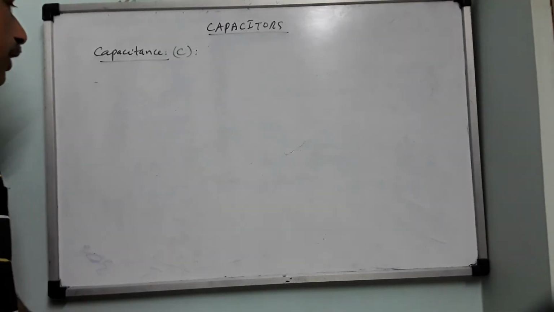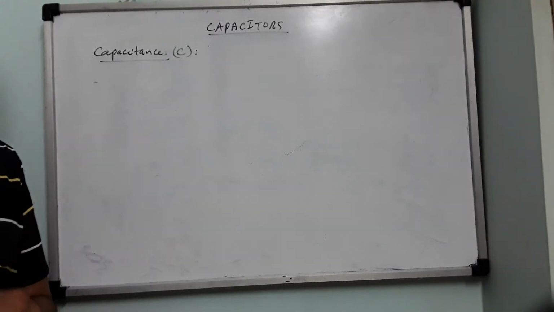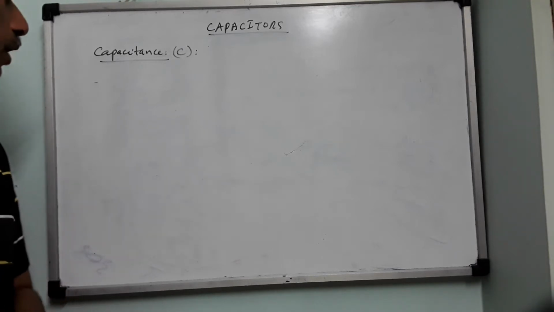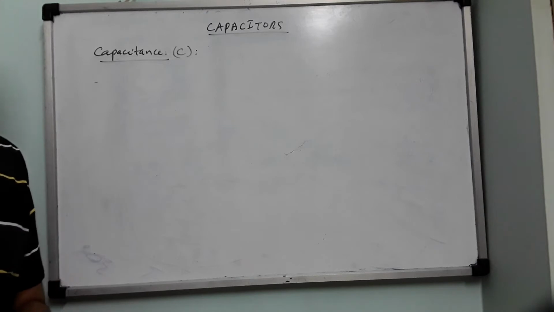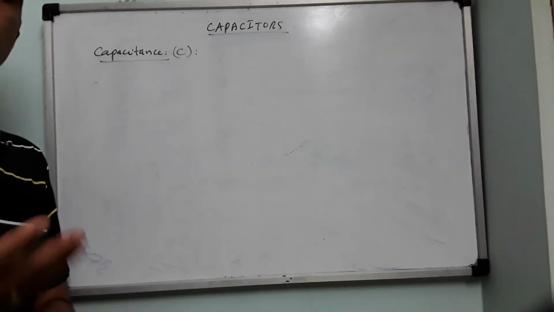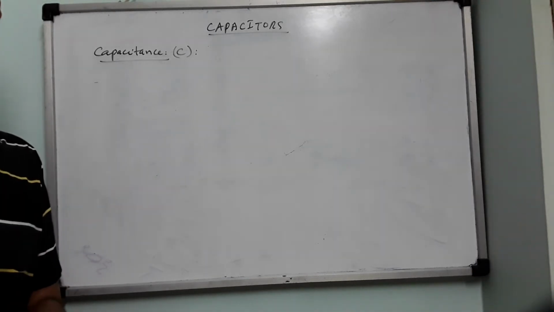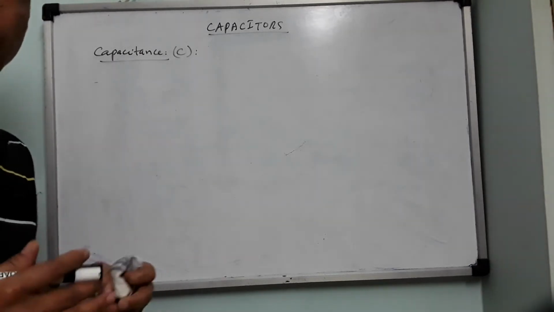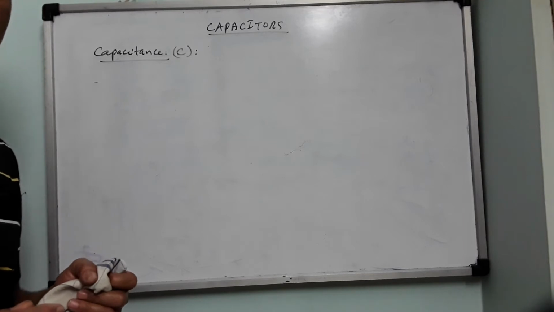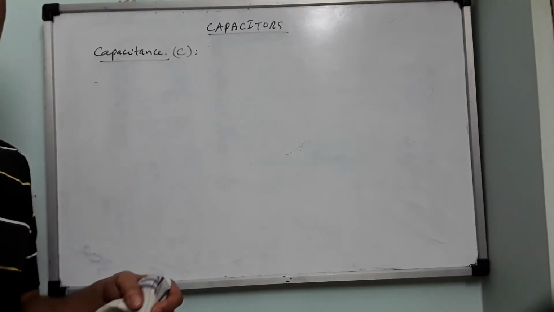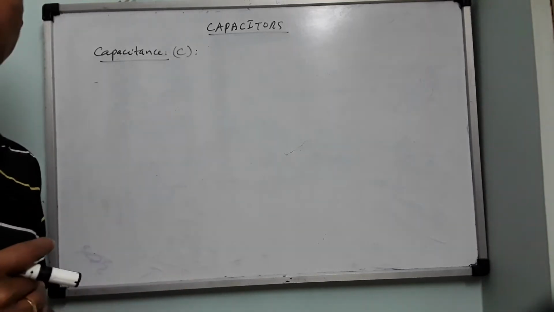As the name suggests, capacitance means the ability of a capacitor to store electric charge. Capacitance is the ability of a device, a body, to store electric charge. If it is able to store more charge, we say it has more capacitance, and with less charge, it has less capacitance. But this is only for our understanding. Then how do you make capacitance calculations? Which body will have more capacitance, which body will have less capacitance? You require some mathematical calculation.